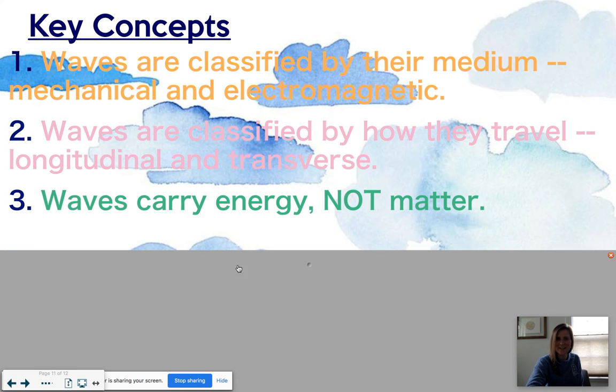And the last one is waves carry energy, not matter. A good example is a slinky. When you push energy into a slinky, you can see that it's carrying the energy, but it's not actually moving the slinky. If you anchored a slinky from one side to the other side, you'd be able to see the energy, but not actually move the slinky as the energy is moving. If you need to pause the video and write this one down, go ahead.